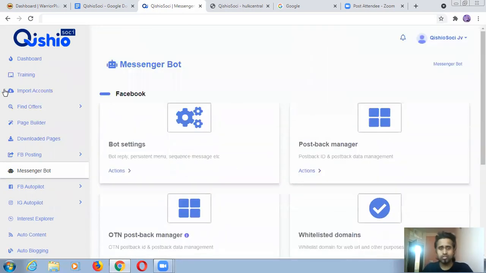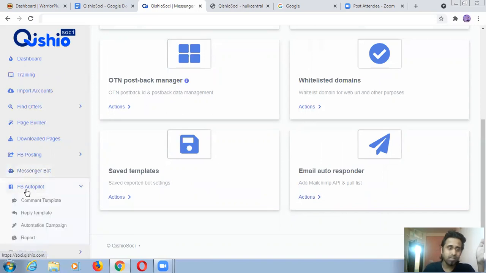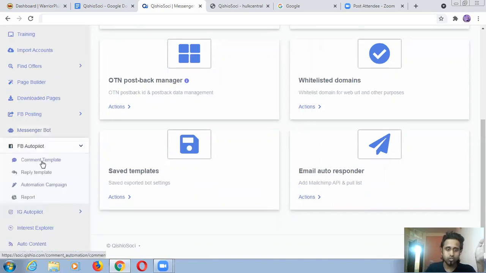So you can do that. Just go into the training and take all the information about these things, and this messenger bot will start working for you. Now this is again autopilot. You can choose a template, and you can apply reply templates and automation from here.